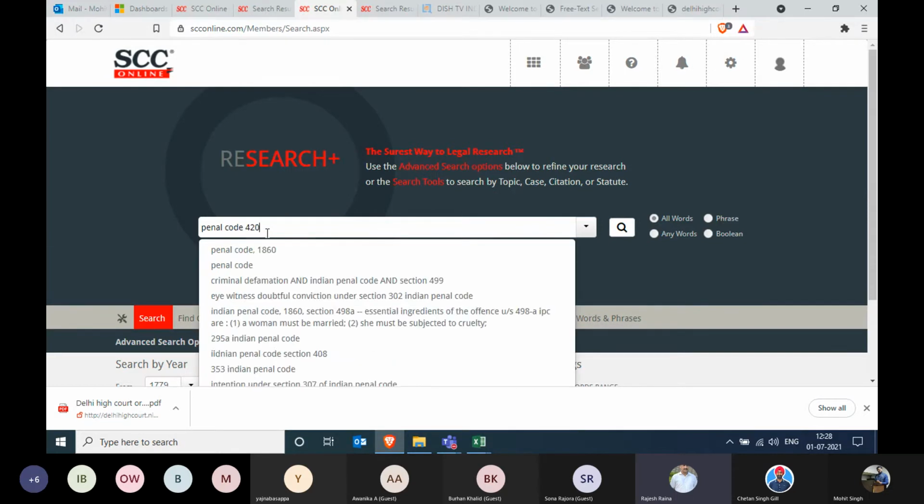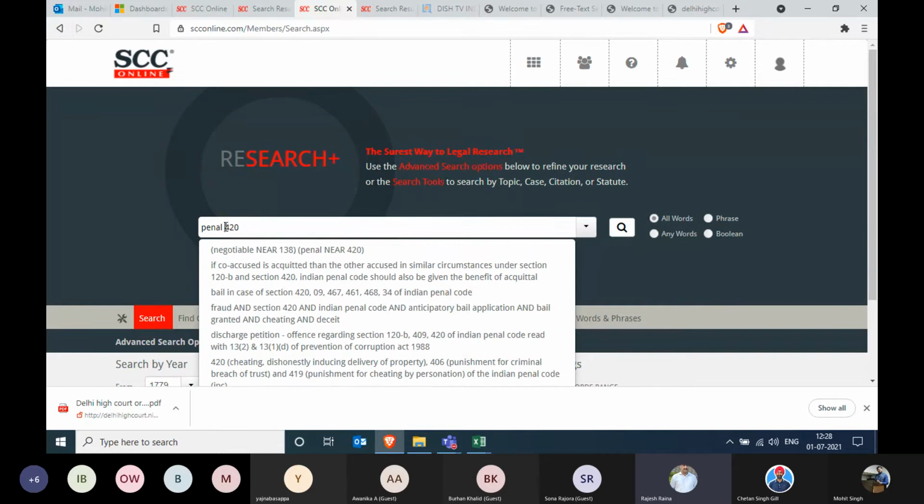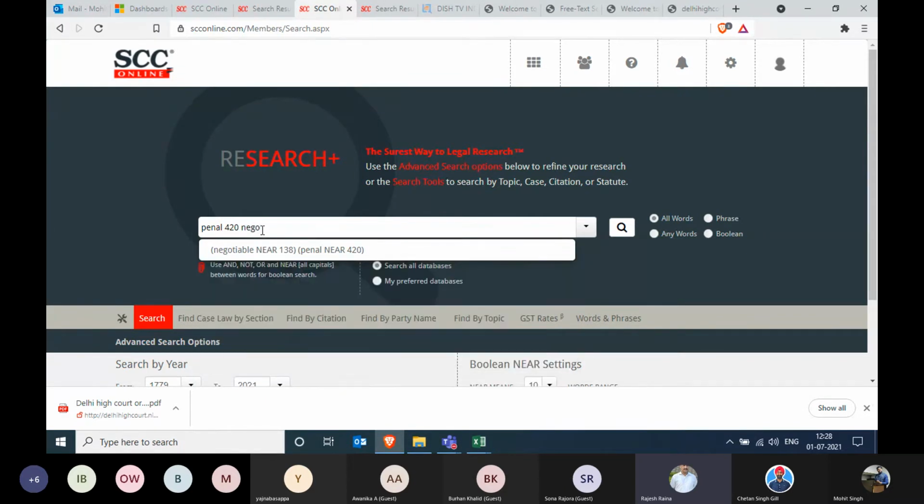You can type only penal, that will also do, followed by negotiable and section 138. Or, as the suggestion is given over here, negotiable near 138 and within brackets penal near 420. Let's start the search.